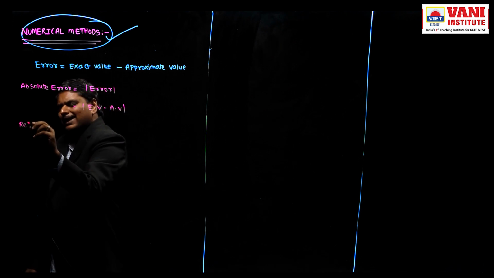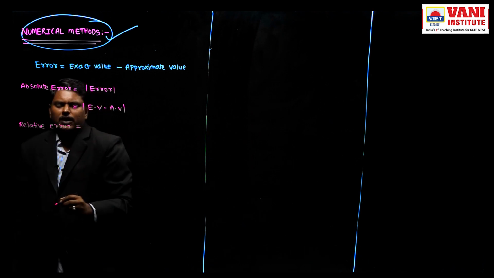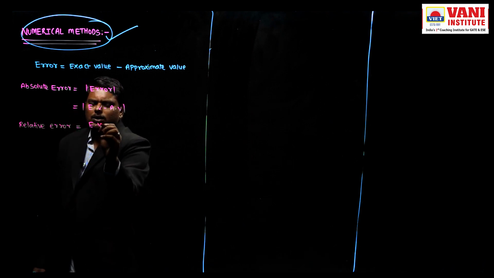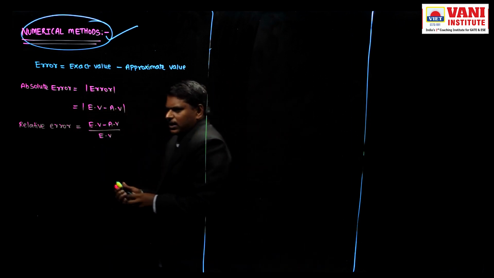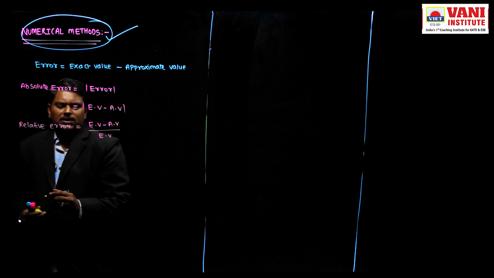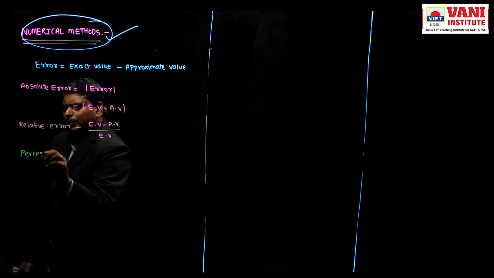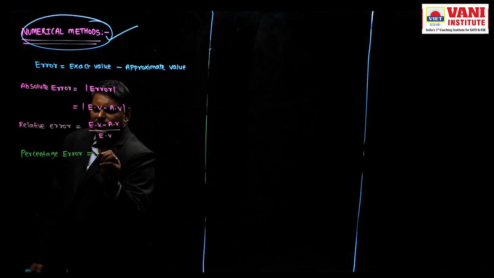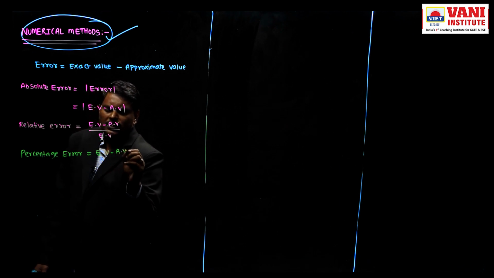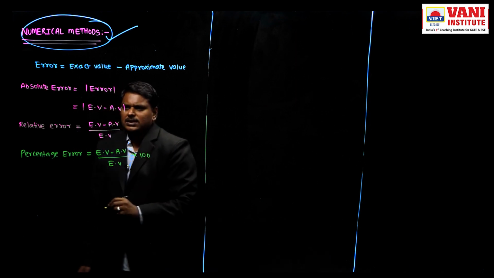Sometimes they will ask to calculate relative error. What is the formula for relative error? Relative error means exact value minus approximate value by exact value. That is your relative error. Next, if they are asking percentage error, percentage error means exact value minus approximate value by exact value multiply with 100. You will get percentage error.